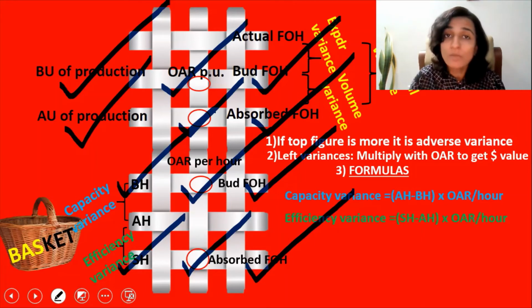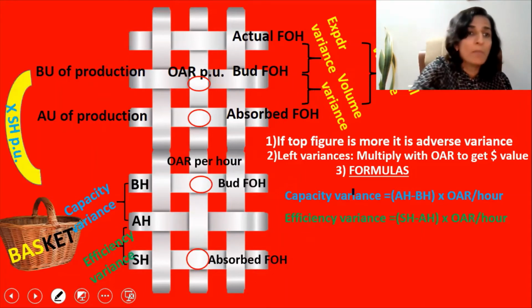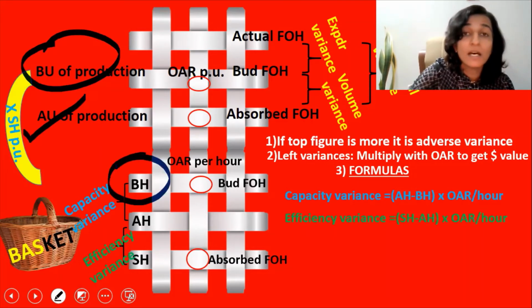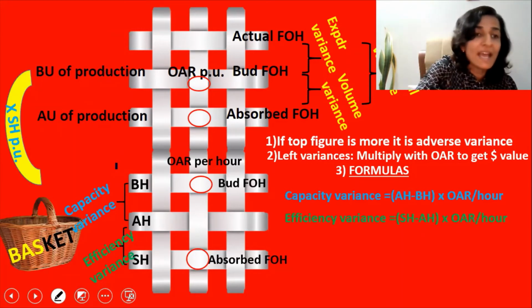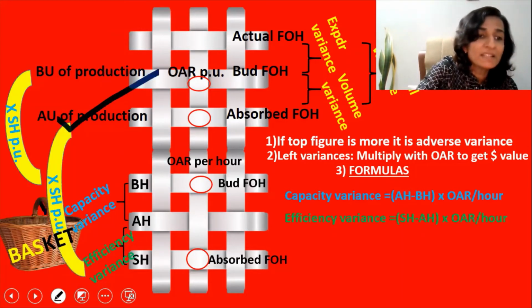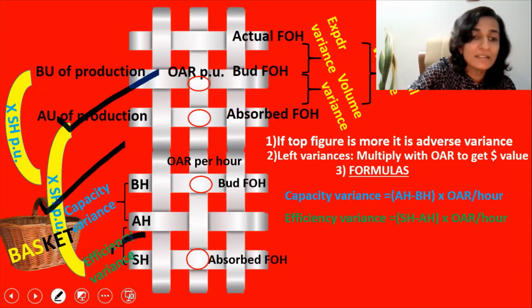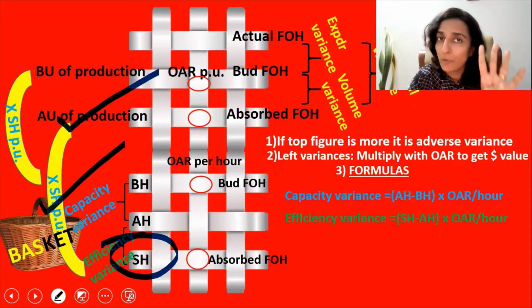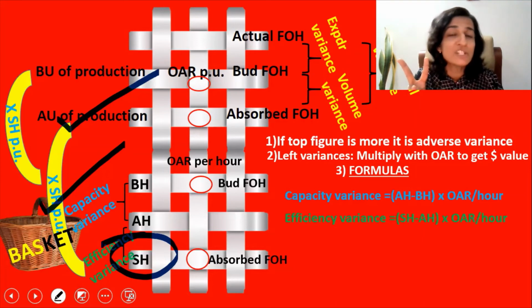Now there are 2 column-wise relationships also, that is budgeted units of production multiplied by standard hours per unit, we get the budgeted hours. And the actual units of production multiplied by the standard hours per unit, we get the standard hours. Due to the 6 relationships that exist in the grid, that is 4 row-wise relationships and 2 column-wise relationships, I always advise the students to use the grid method to solve problems on fixed overhead variances. Because if you use the formula method, the interrelationship between the various elements will not strike you easily.